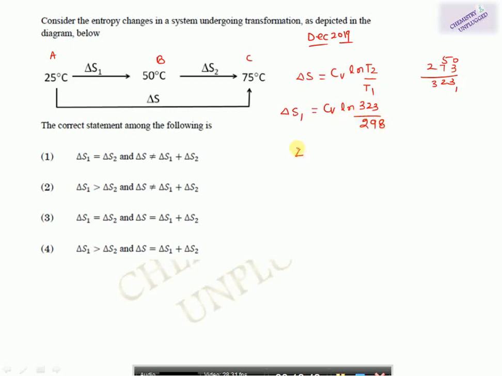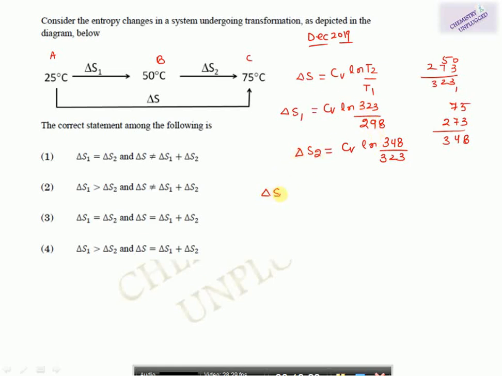So first you will calculate this one, then we have del S2, equal to Cv log n, final temperature 75, plus 273, it will become 348 upon 323. When you calculate these two values, they are slightly different from each other, and this one is greater than this one. You can do it yourself.